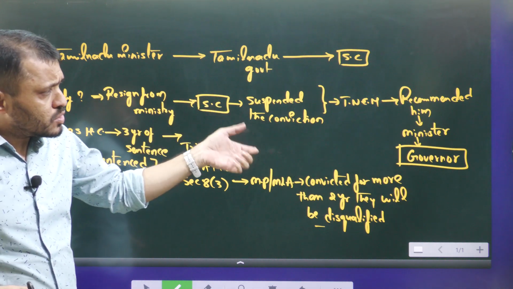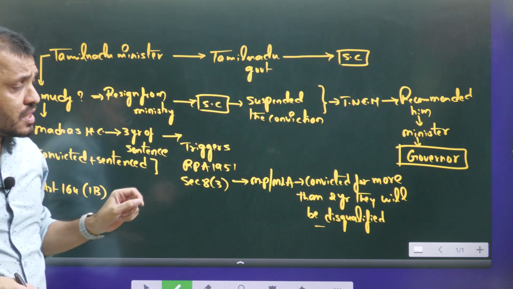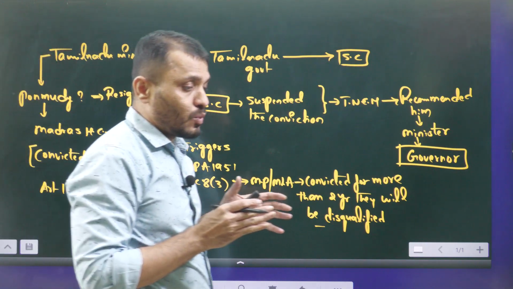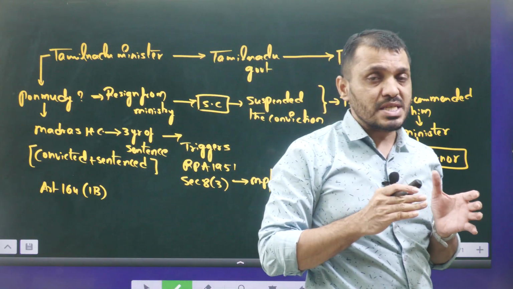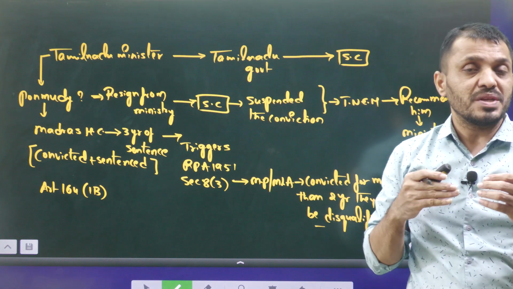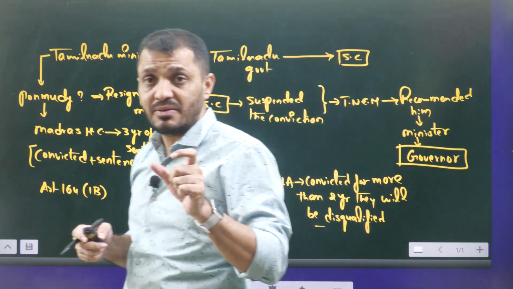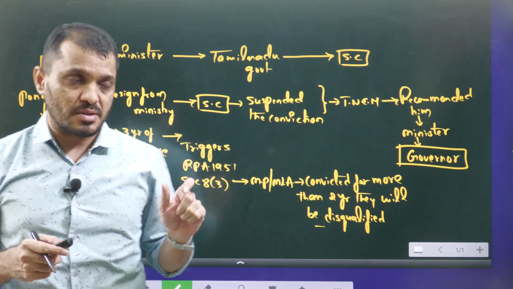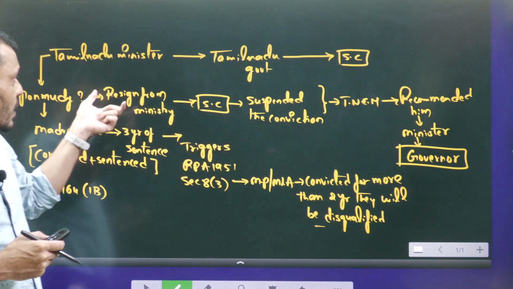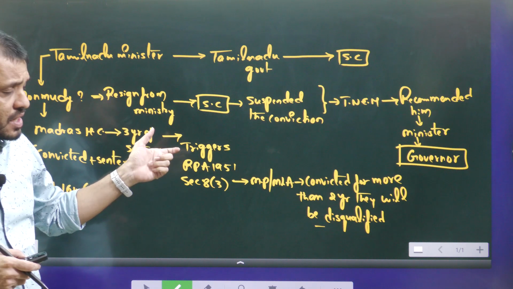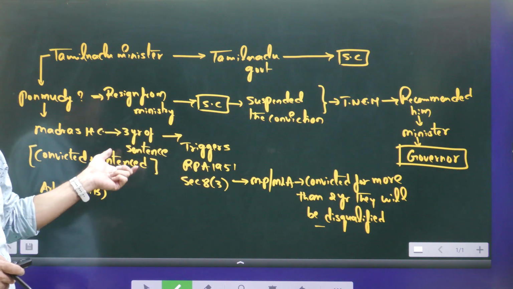So what is the governor supposed to do? If you take Article 164 clause 1, it says that the Chief Minister will be appointed by the governor, and other ministers will be appointed by the governor on the recommendation of the Chief Minister. That means here the governor has to appoint Ponmudi, because now his conviction is suspended.